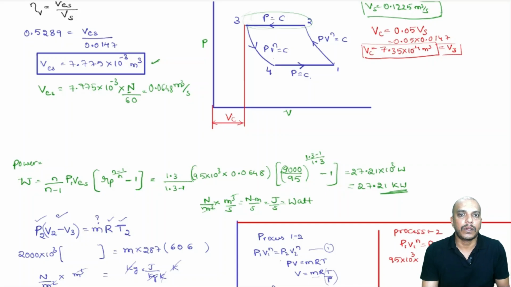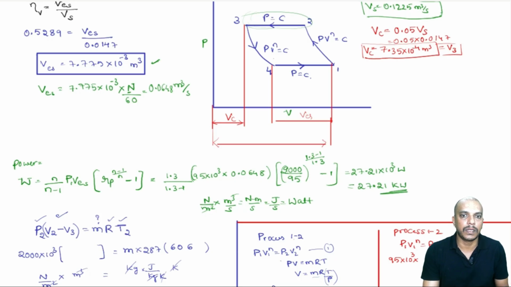Now, effective swept volume is from here to here. Let us check what we can find out. This is our effective swept volume. Then this total will be our V1.